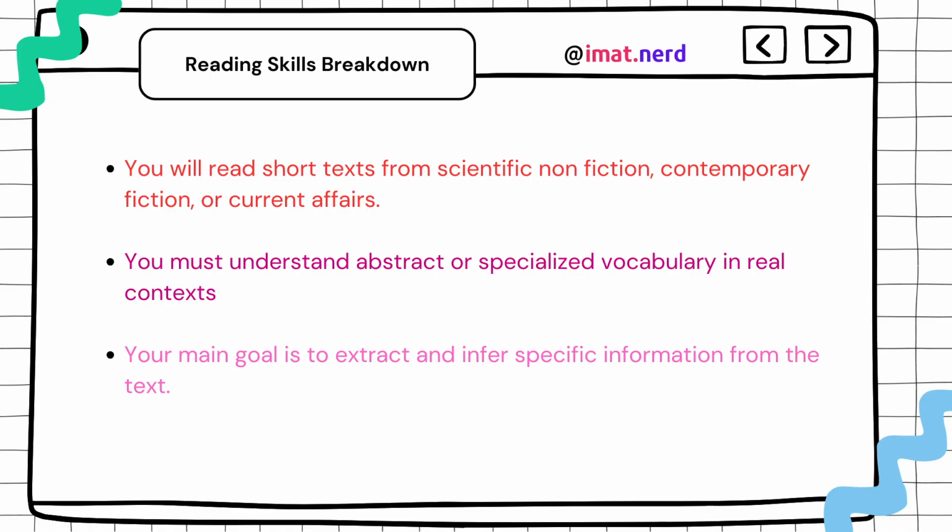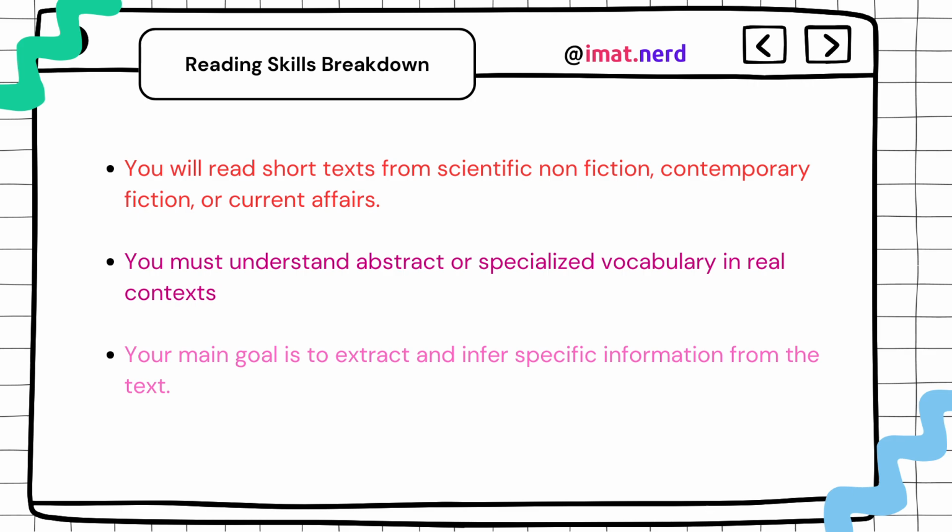You will be asked to read short texts from scientific, non-fiction, classic fiction or current affairs articles. They have asked from physics in past exams, so the texts can be from your syllabus, from physics, chemistry or anything, but that will involve reading comprehension. The examiner wants to see if you can understand abstract and specialized vocabulary in a real context. So your main goal is to extract and infer specific information from those texts.